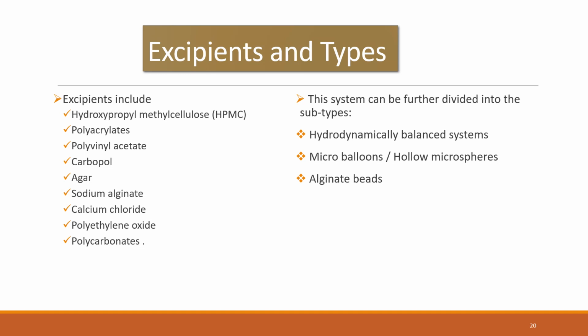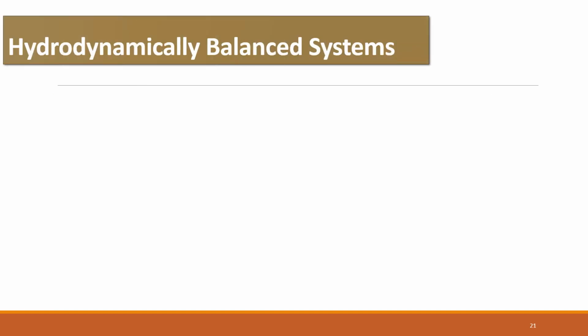These are the three types that we are going to study today. There are a lot of other types of this non-effervescent floating system, but we are focusing on these three types only for this particular lecture. So let's discuss each type in detail.